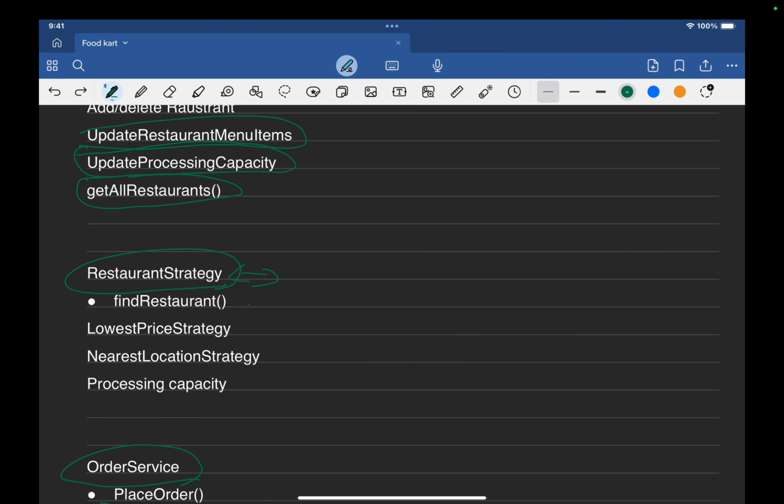That will be giving us a restaurant. So what are the different strategies that are used in different kinds of food delivery systems? If you see, lowest price strategy, nearest location strategy.